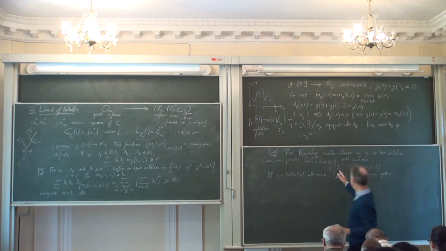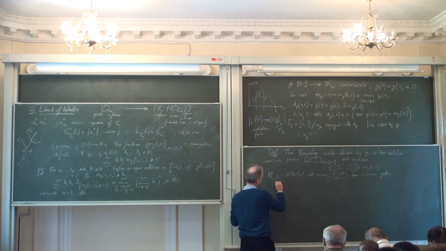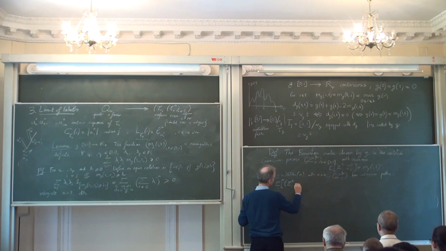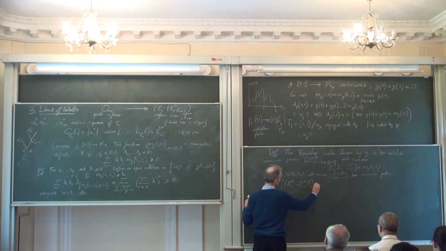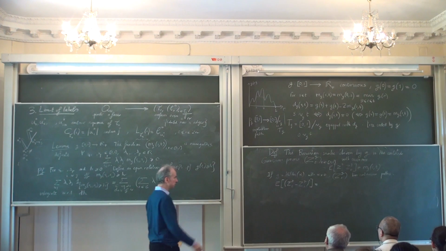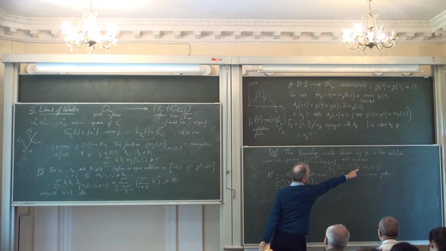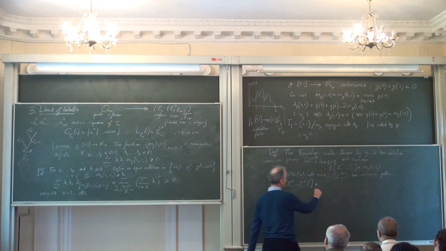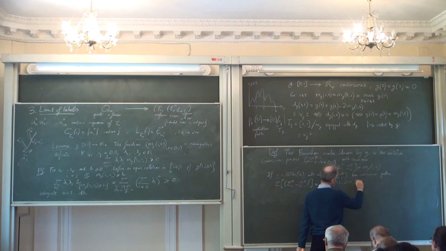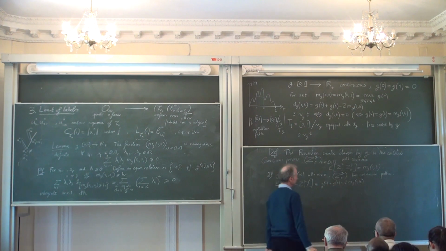Okay, so maybe I should have also written what you get if you compute the second moment of the increments of this process Z_g. Well, you just expand the square, you use the formula which is there, and what you get is just g(s) plus g(t) minus twice M_g(s,t).